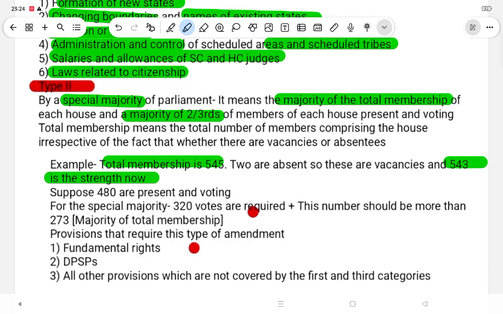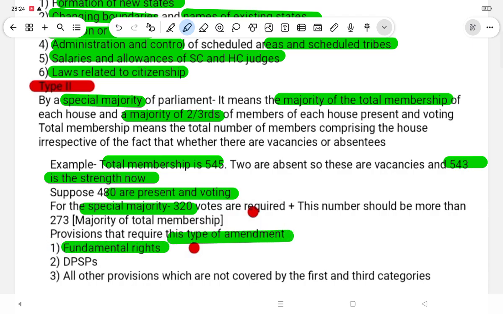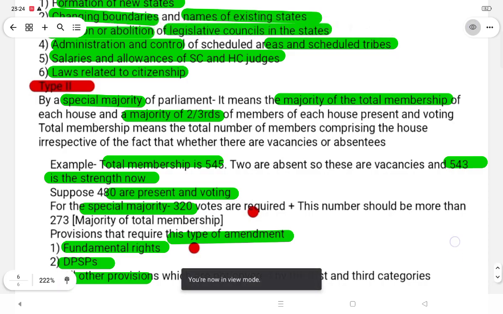Now suppose 480 are present and voting. The special majority is equal to 320 votes, and this number should also be more than the 273 majority of the total membership. Provisions that require this type of amendment: fundamental rights, DPSPs, and all other provisions which are not covered in the first and third categories.